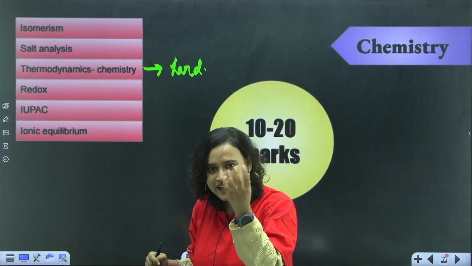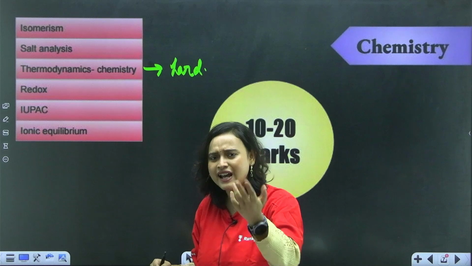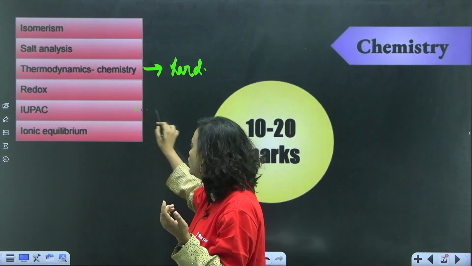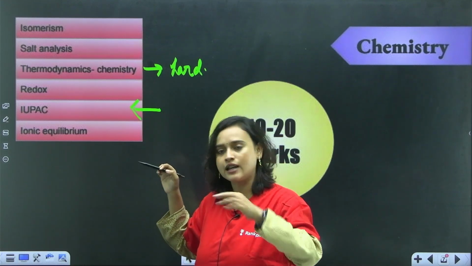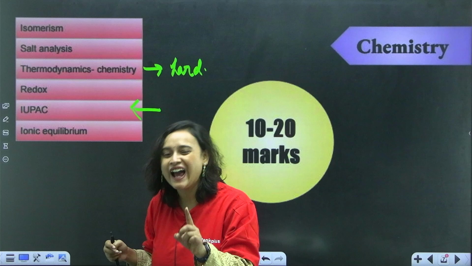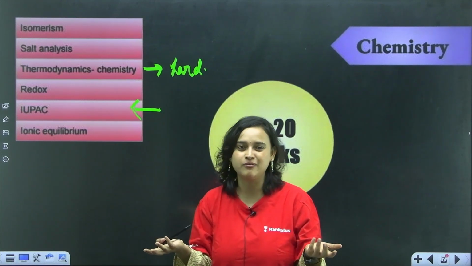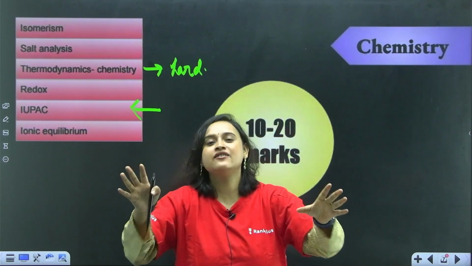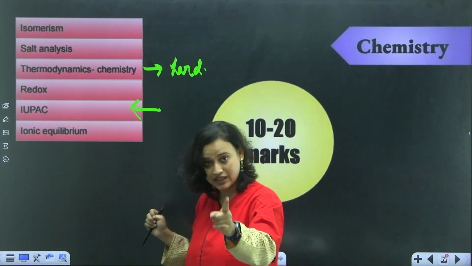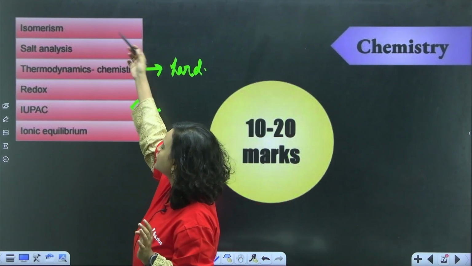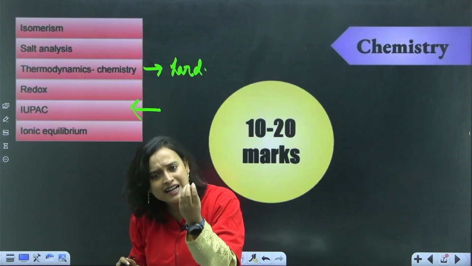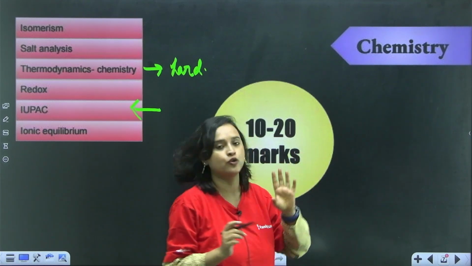IUPAC is easy, right? Naming, nomenclature, everybody knows this, and I think you should be able to do it. So this is my suggestion that you should do this, okay? But if you have less time, you can skip it also. Ionic equilibrium, again, if you can do it, because this is like free of cost ka marks, okay? 4 questions, because they will ask you 1 question regarding solubility product, which is very easy. I think you can do it, but if less time, forget about it. Isomerism, salt analysis, redox, IUPAC and ionic equilibrium. From here, a very small amount of marks comes. So maybe if you want, you can skip it.